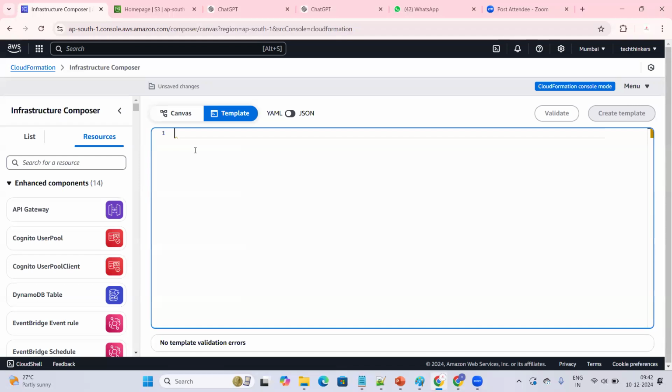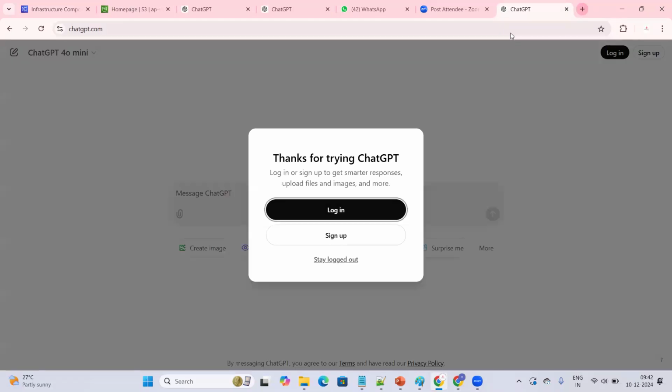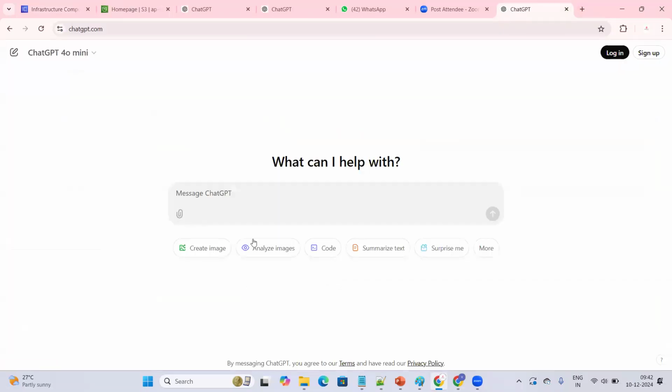Suppose we are beginners and we don't know how to write it. Even I don't know how to write it all. I'll go for ChatGPT, or otherwise you can go to Google. You can search anywhere. Nowadays, if ChatGPT is giving everything accurately, you can go for ChatGPT and ask, I want to create an S3 bucket using CloudFormation.